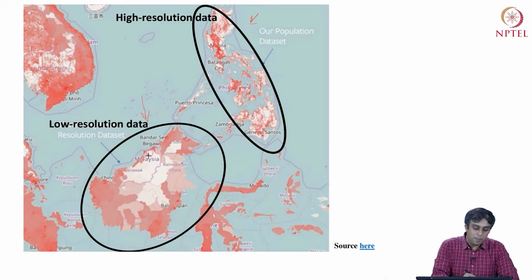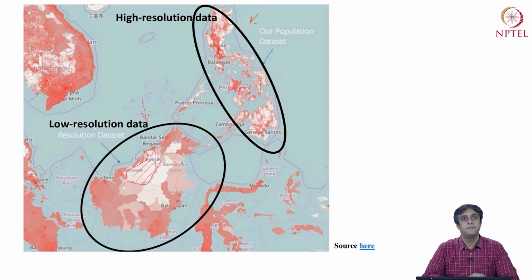But in the bottom picture, a particular district can have a uniform level of population density, right? So if you have a white block or a white cell, it is saying that the population density is of a certain level for this entire block, right? Whereas if you go to this map in the north, you can have differences in the level of population density in a block of similar size.